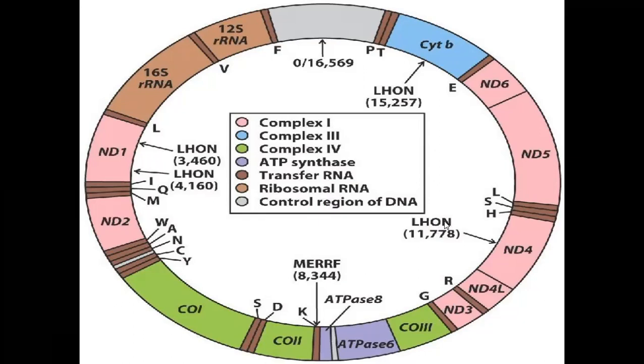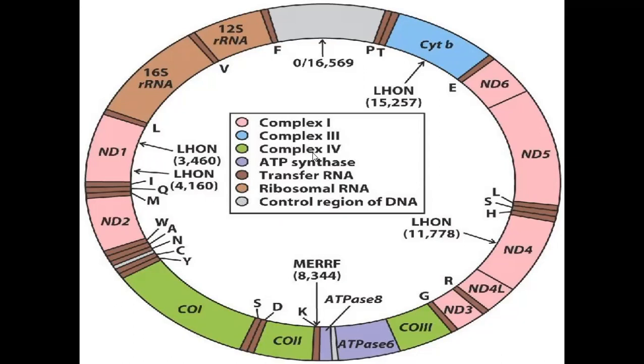mtDNA means mitochondrial DNA. The mitochondrial DNA is a circular, naked DNA. It consists of complex 1, complex 4, complex 3, ATP synthase, transfer RNA, ribosomal RNA, and the control region of DNA.